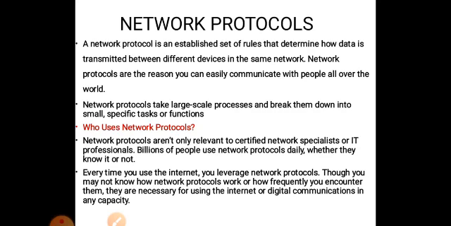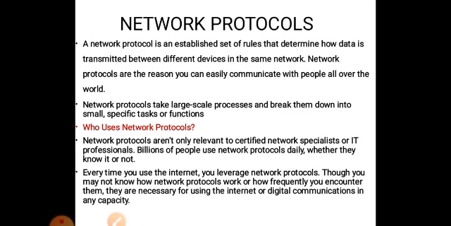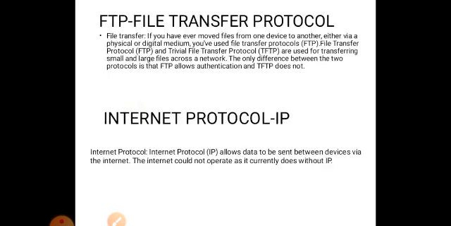Here, see here, network protocols are an established set of rules. So if they ask what is a protocol, you have to write one small line, that is enough. That is, protocols are nothing but an established set of rules in the network. Then in the network there are several types of protocols. So we will discuss one by one. And the first type is file transfer protocol. It's a very important type.